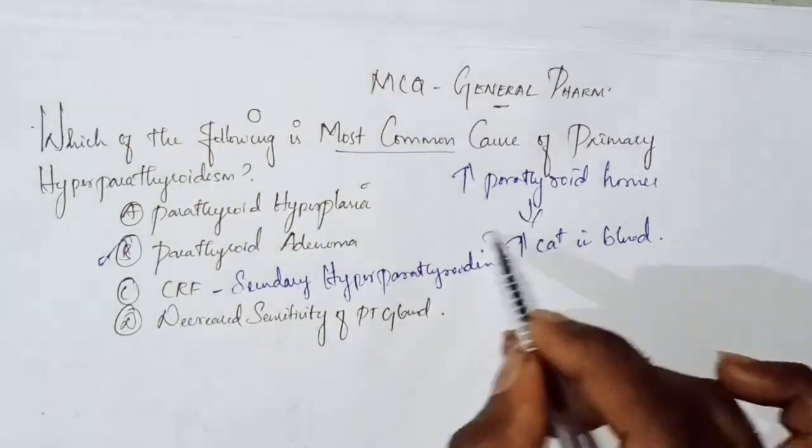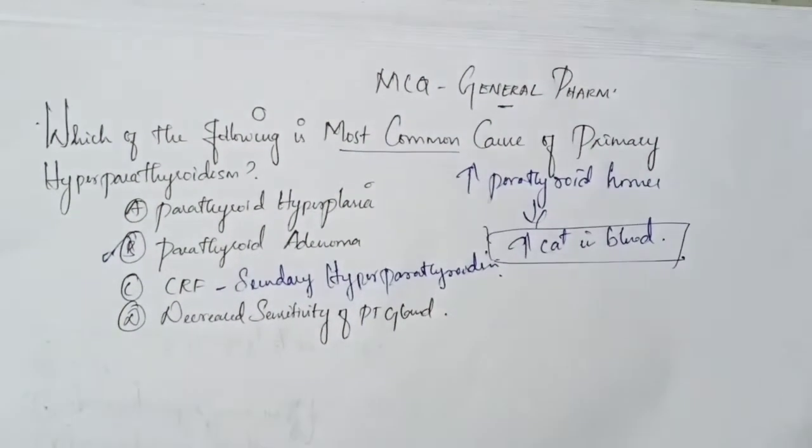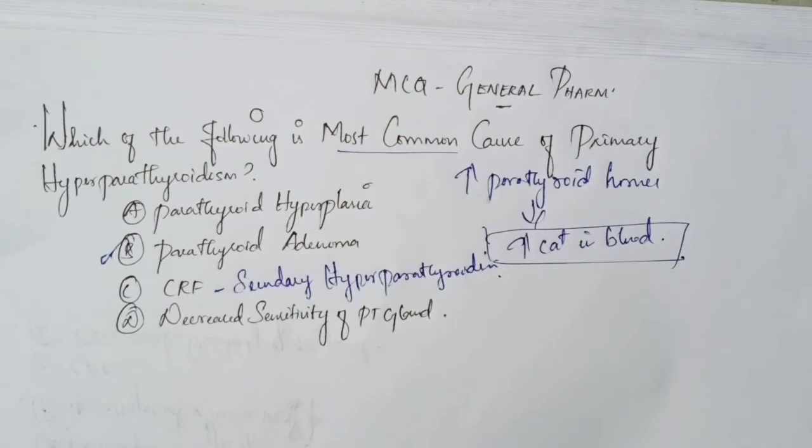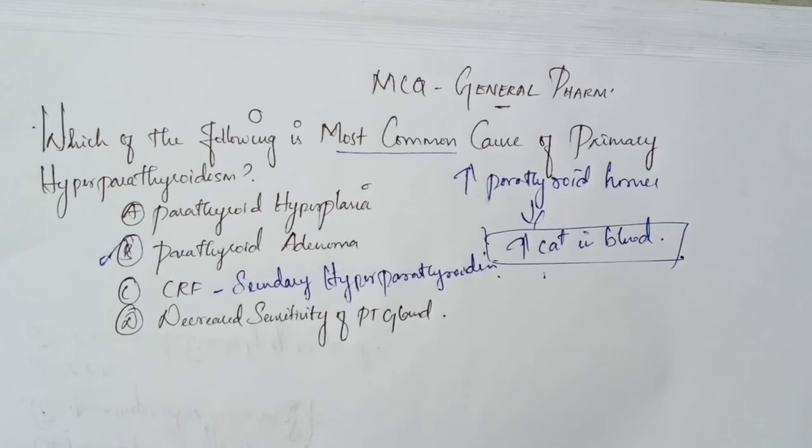So this is the characteristic feature of primary hyperparathyroidism. The calcium level is always increased in primary hyperparathyroidism. We can easily identify primary hyperparathyroidism by the calcium level, because the calcium level will always be at the peak. So parathyroid hyperplasia and option D are also causes of hyperparathyroidism, but they are less common compared to